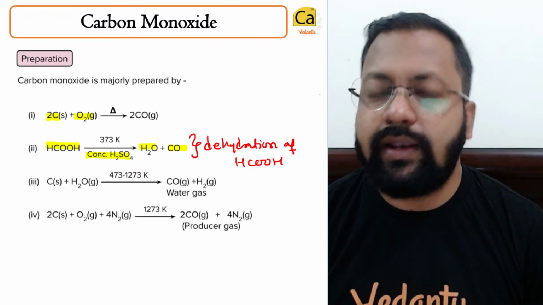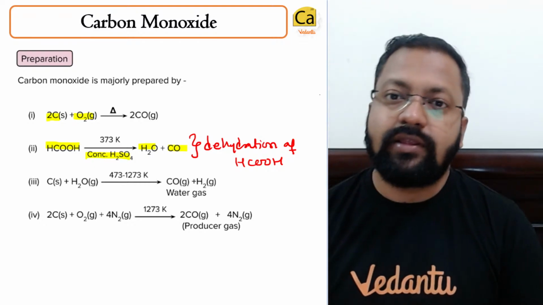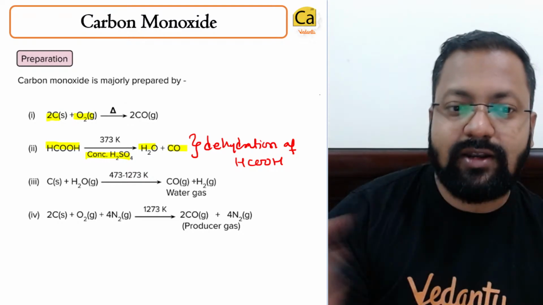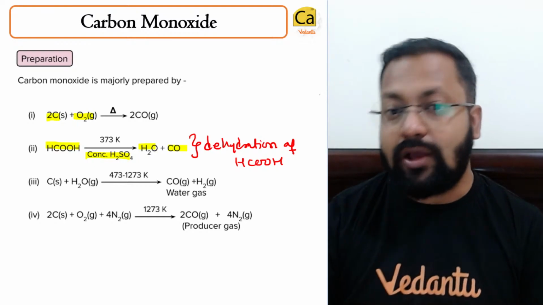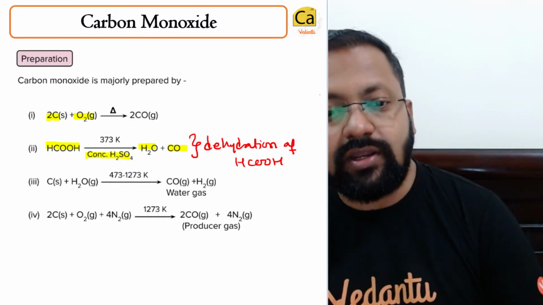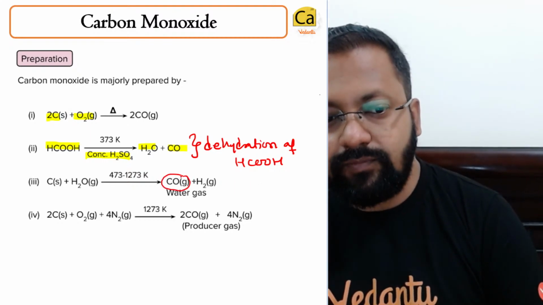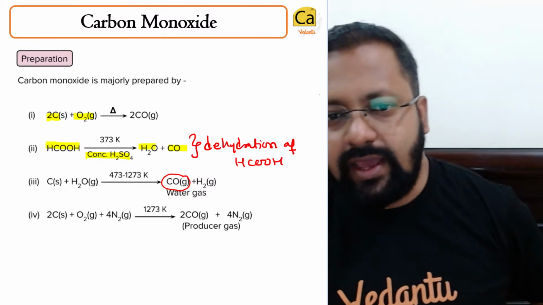Next, carbon is made to react with water between 473 K, that is 200 degrees, and almost 1000 degrees. In that range we react them, then we'll get water gas. Water gas contains carbon monoxide. And if I react carbon, oxygen, nitrogen, we get producer gas.